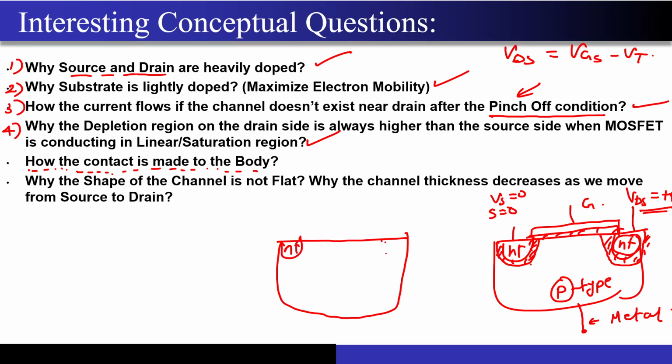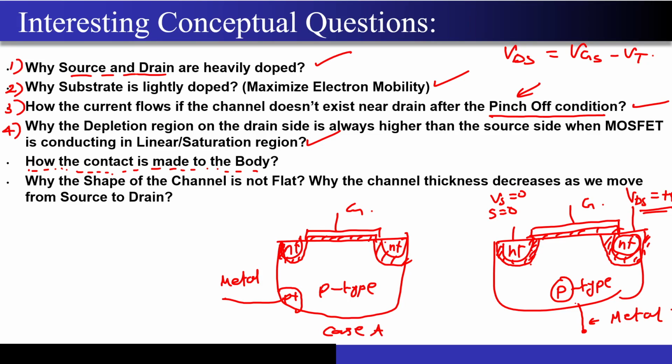This is N plus. This is N plus. Or maybe some depletion region over here. Very small depletion region over here. Then I have some oxide. Then I have a gate material. Now this is a P type. Now to make a contact, I introduce a P plus kind of doping over here, and then I take a metallic contact. This is case A. This is case B.